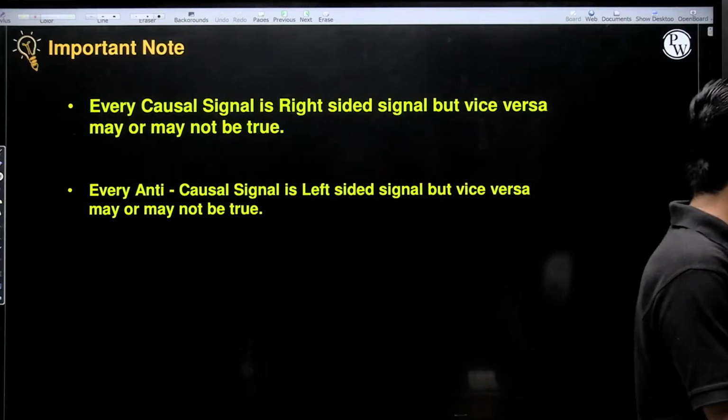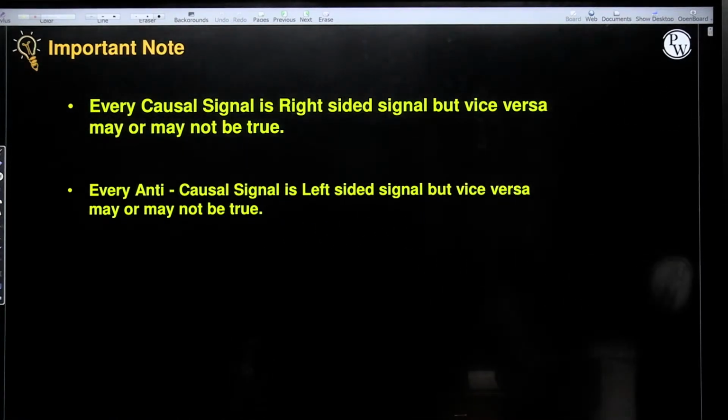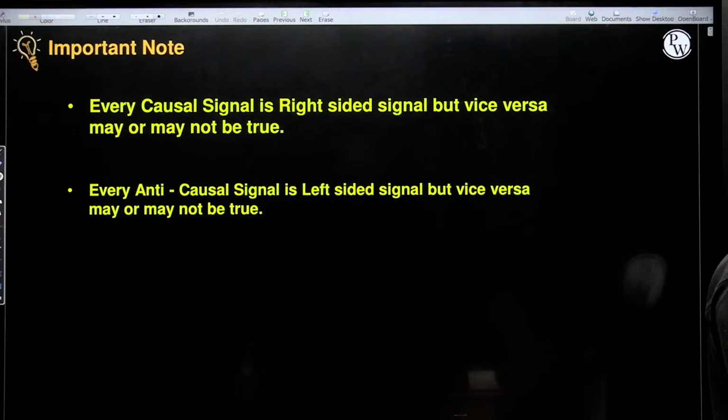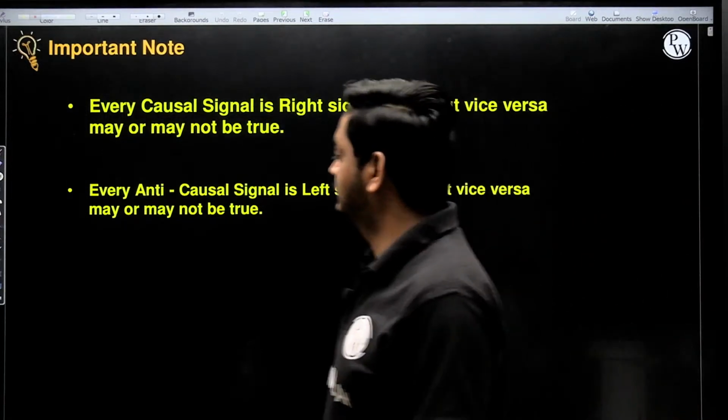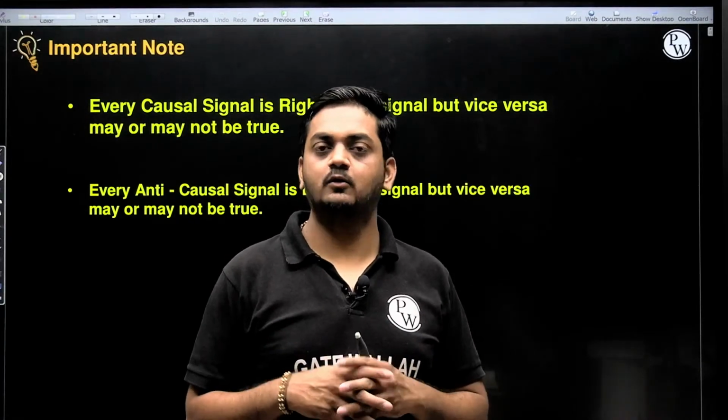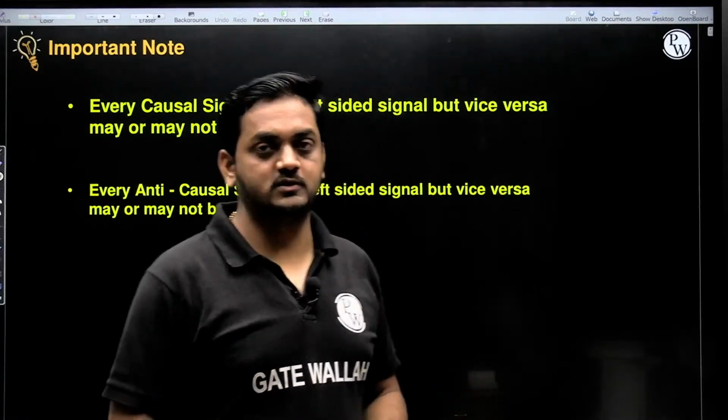Clear to each and every student? Tell me in the comment box. Is this clear, guys? Yes or no? Okay, very good. So this is all about right sided signal, left sided signal, causal, anti-causal and non-causal signal.